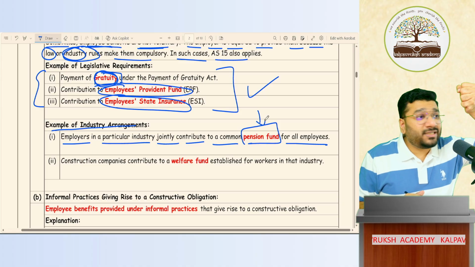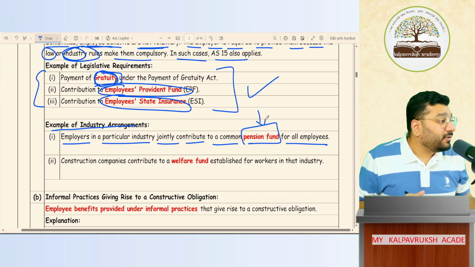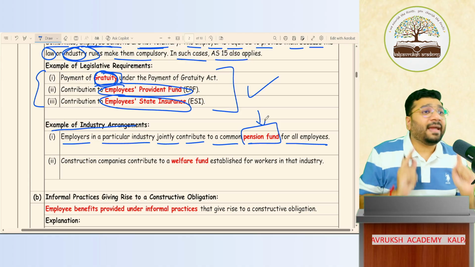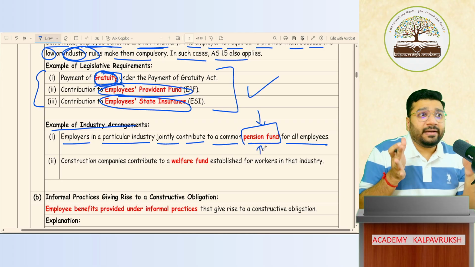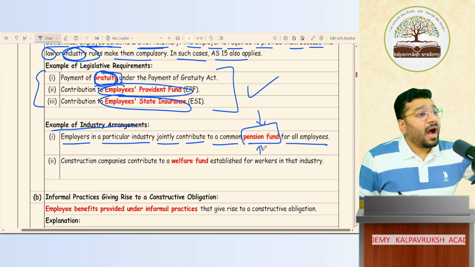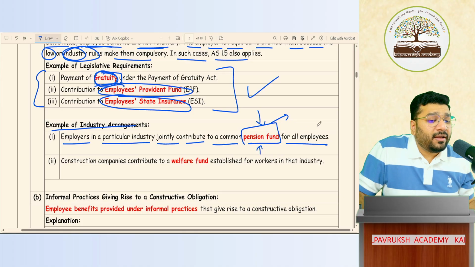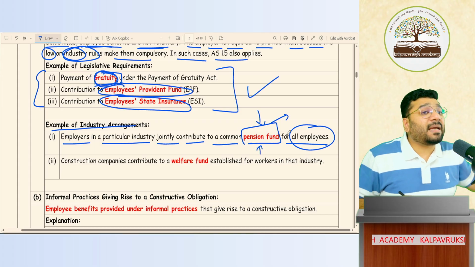So who's taking this decision? Is the government taking the decision? Is any one company taking the decision? No, it is the industry on the whole making the decision. Which industry? In my example, the education industry. It is telling that all the academies have to contribute one amount to the pension fund, accumulated. If any teacher is retiring, after retirement, every month a small portion of it should be paid from the pension fund to the respective retired employees. So this compulsion is not coming from the law. It is coming from the industry.